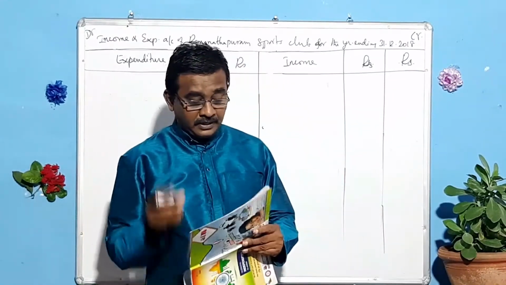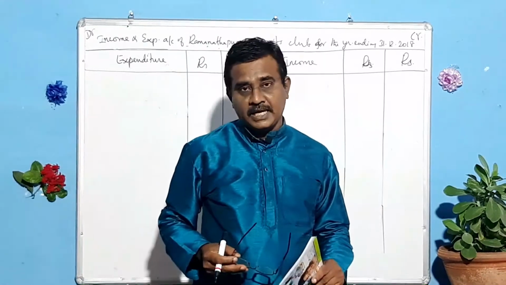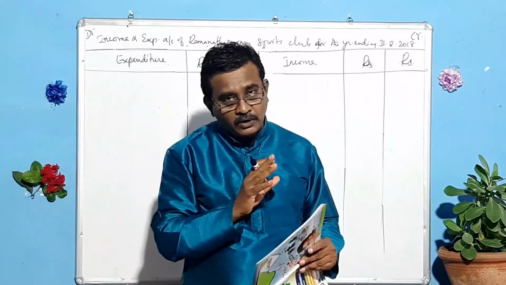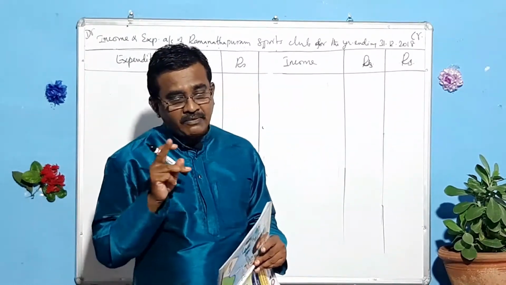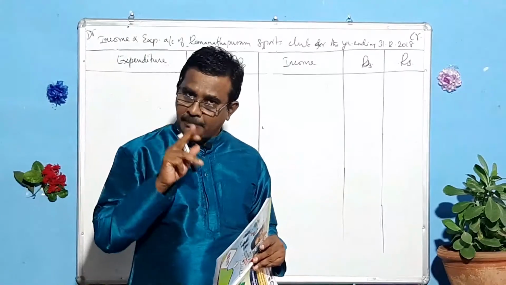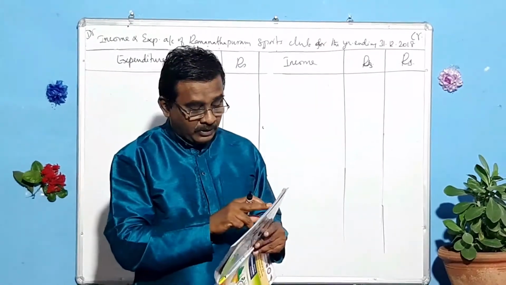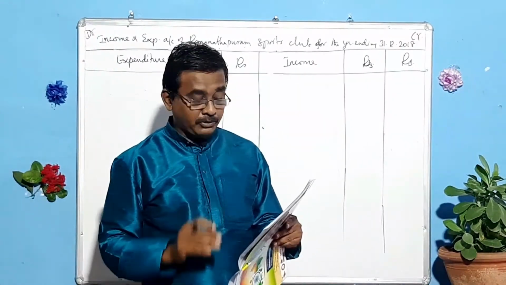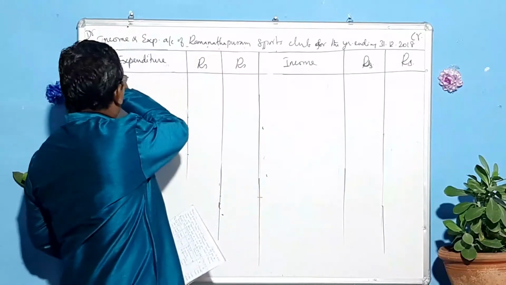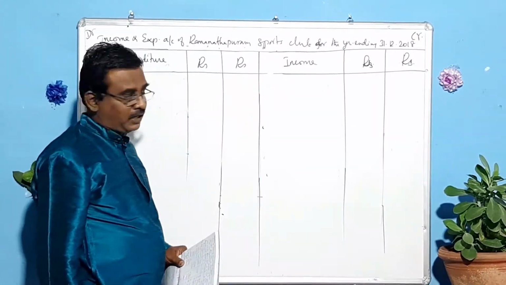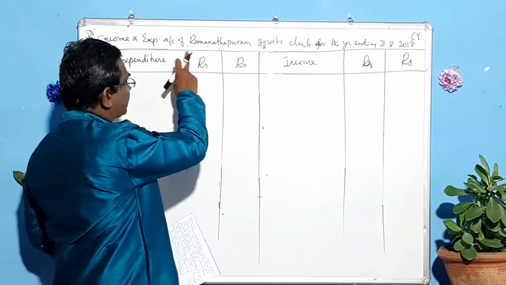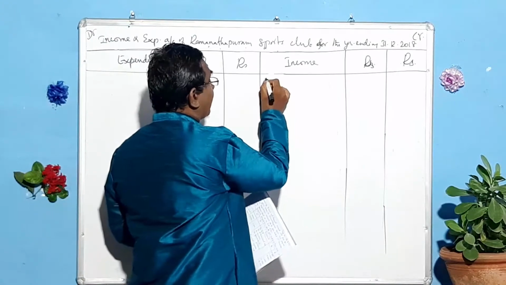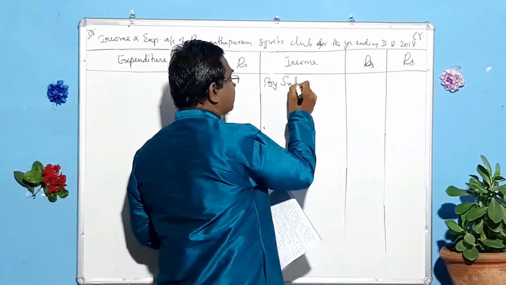My dear students, they have given you the receipts and payments account. At the beginning they have given the opening balance, which will not be dealt with. We need not do anything with this, because they have given you the opening capital fund. Leave that. Let us come to the subscription. I have written the format of the income and expenditure account of Ramanathapuram Sports Club for the year ending. Come to the income side and write by subscription.